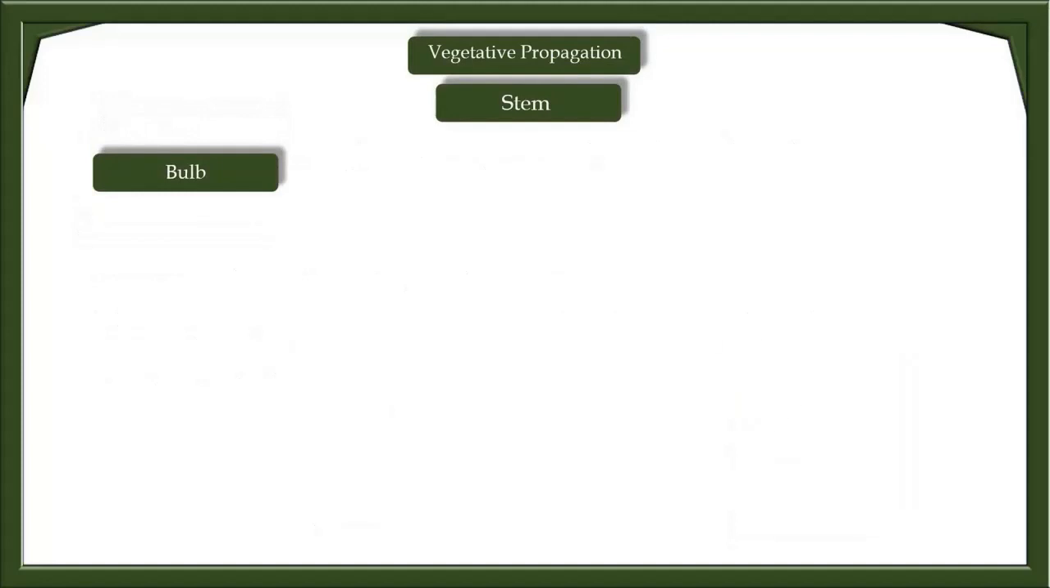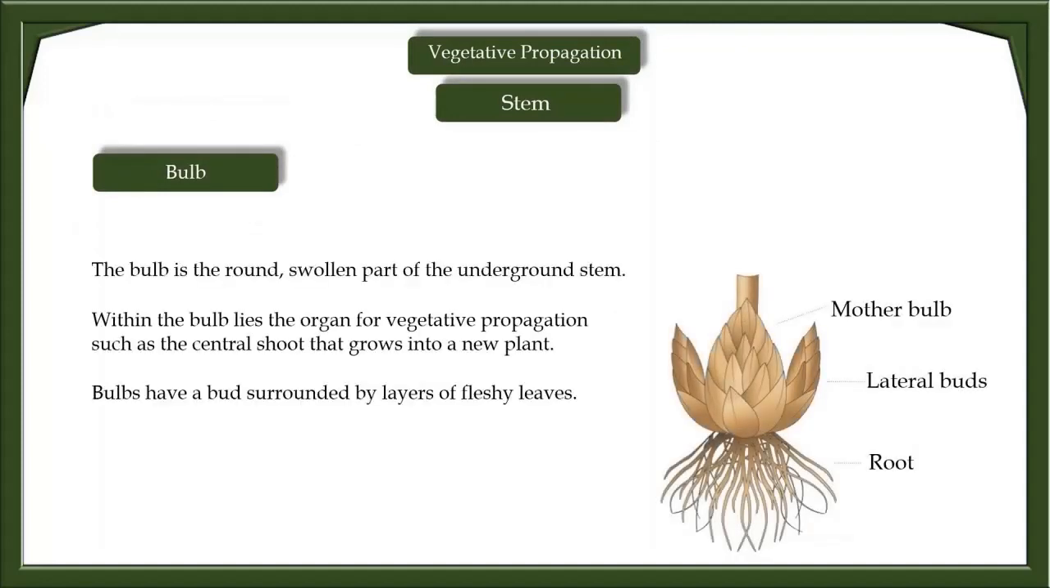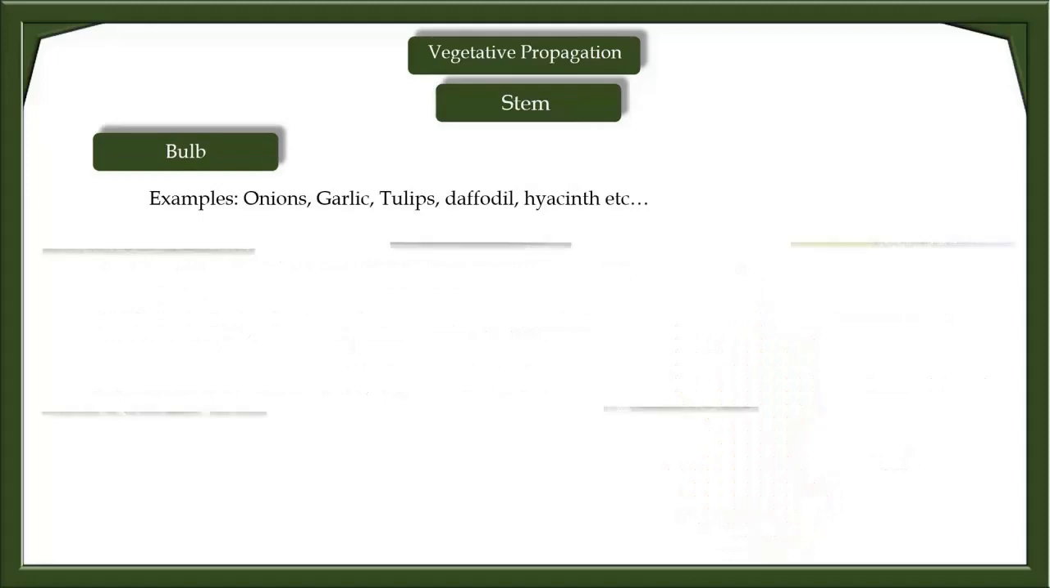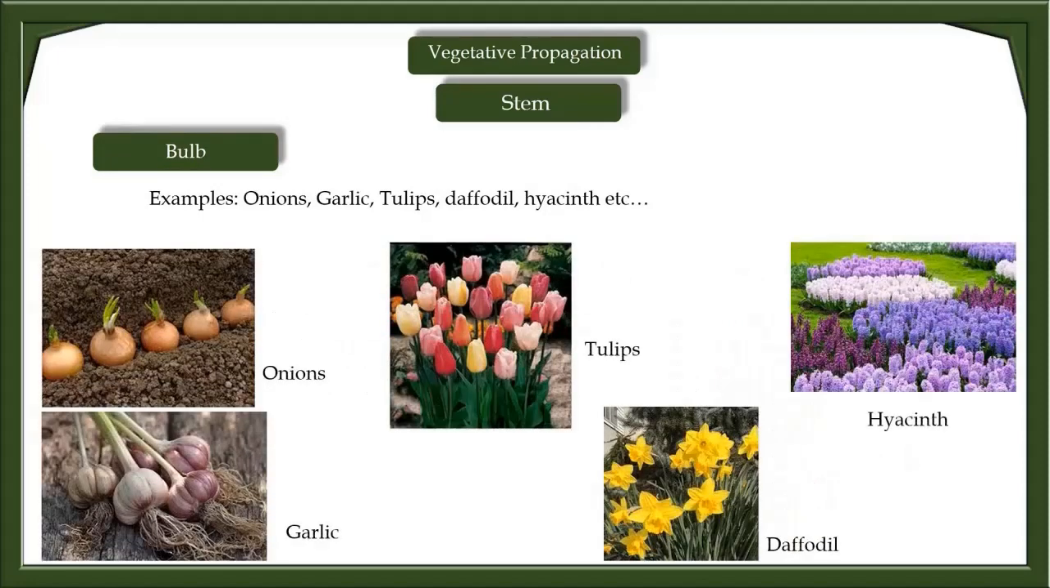Bulb. The bulb is the round, swollen part of the underground stem. Within the bulb lies the organ for vegetative propagation, such as the central shoot that grows into a new plant. Bulbs have buds surrounded by layers of fleshy leaves. A few examples include onion, garlic, tulip, daffodil, and hyacinth.